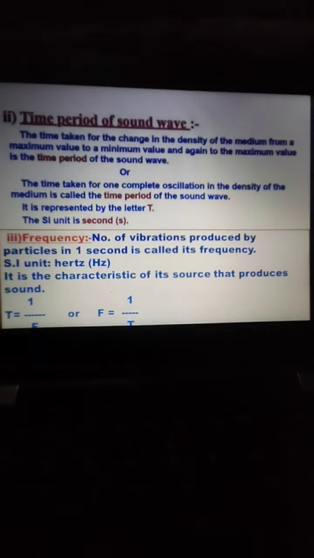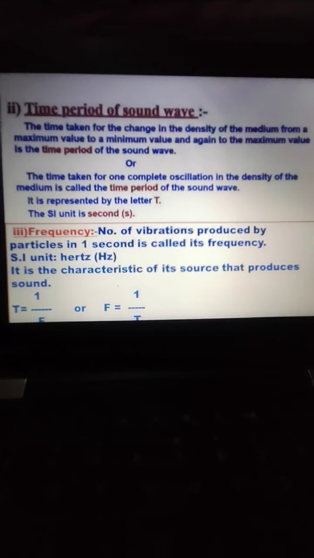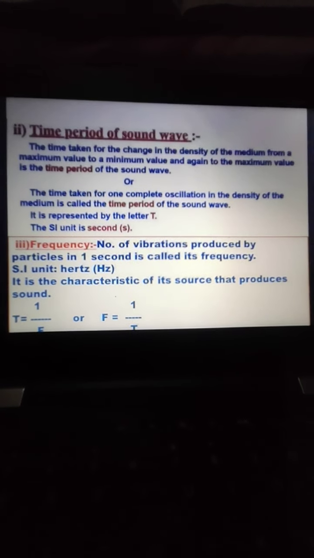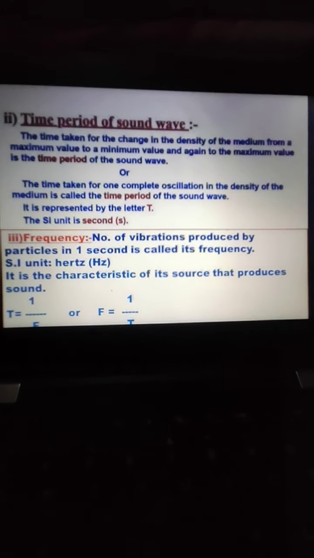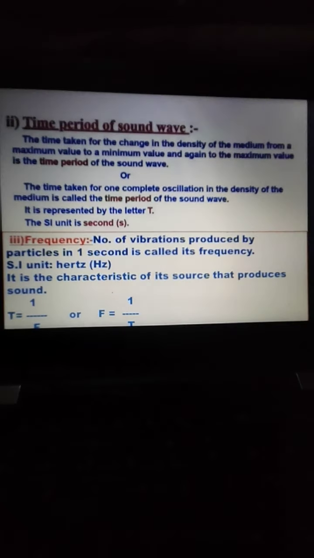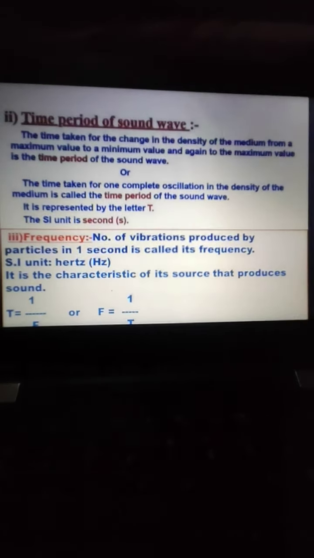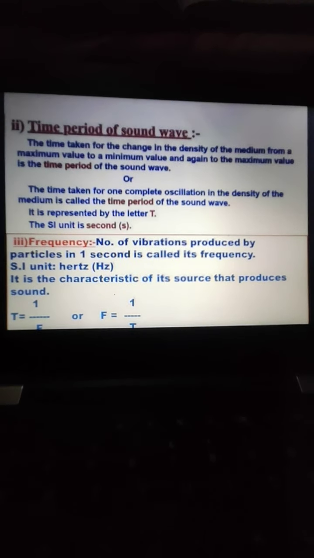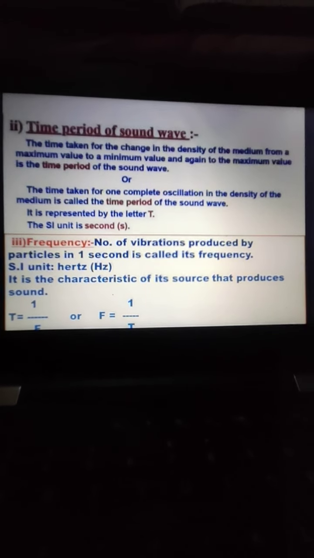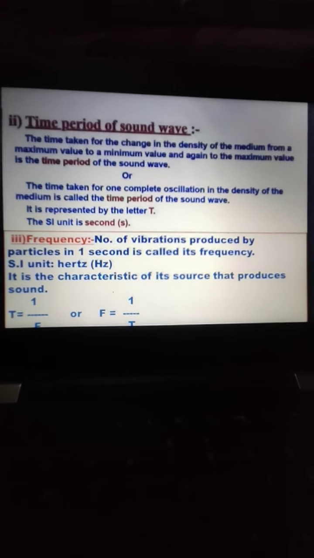So sound is produced by which characteristic? It is produced by the frequency. This is very important. It is asked in your MCQs which characteristic of the source produces sound. So the answer is frequency. And you may also note that it doesn't depend on the amplitude of vibration or the nature of the medium through which the wave travels.